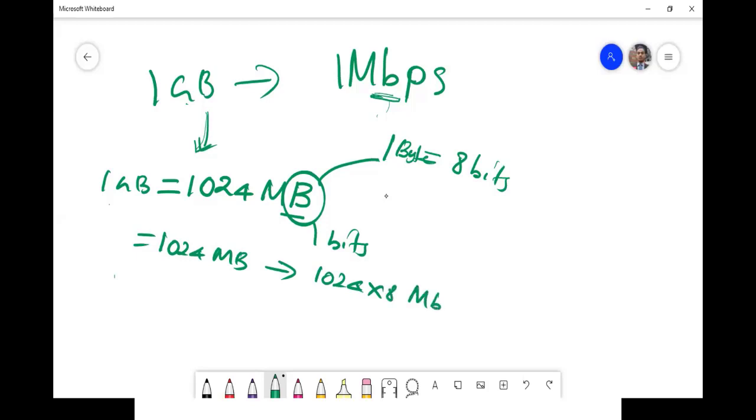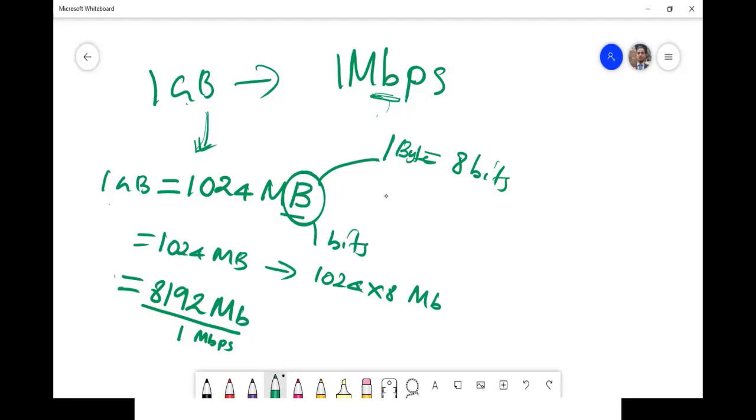So you will get 8,192 megabits. Now you have to divide this by 1 megabit per second.